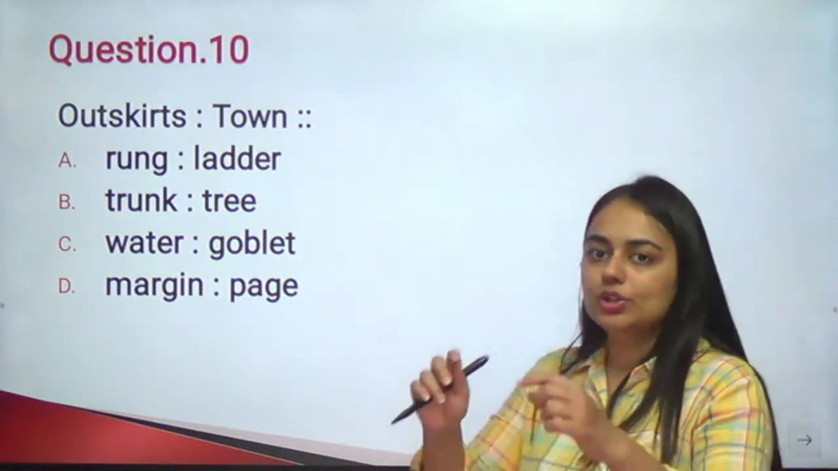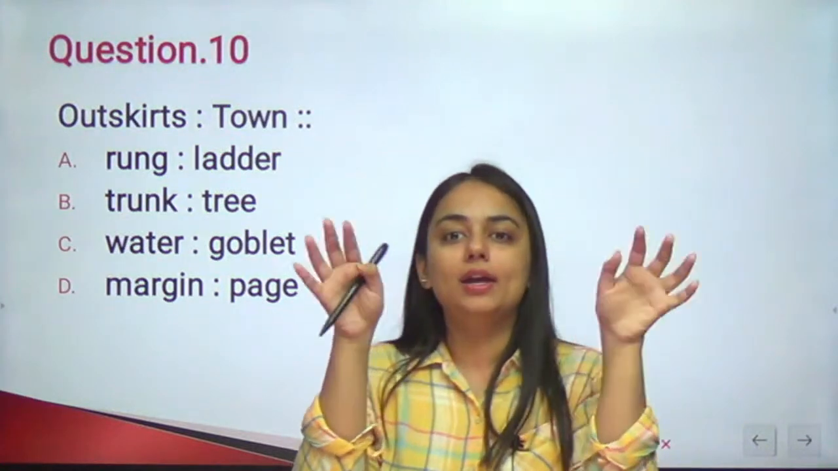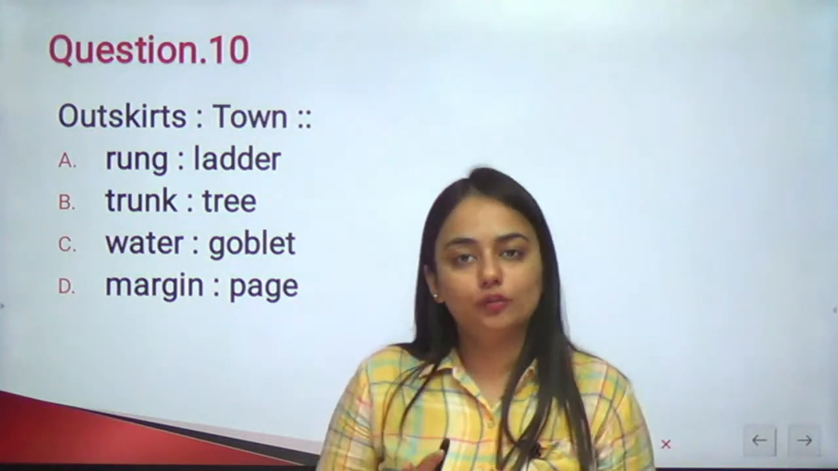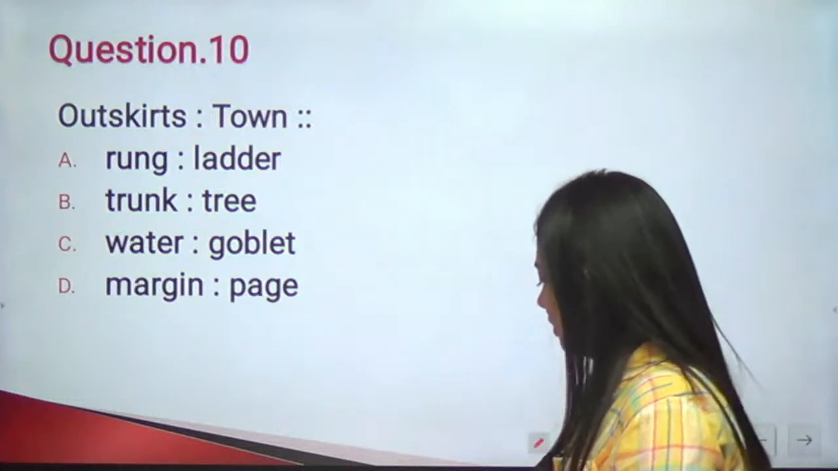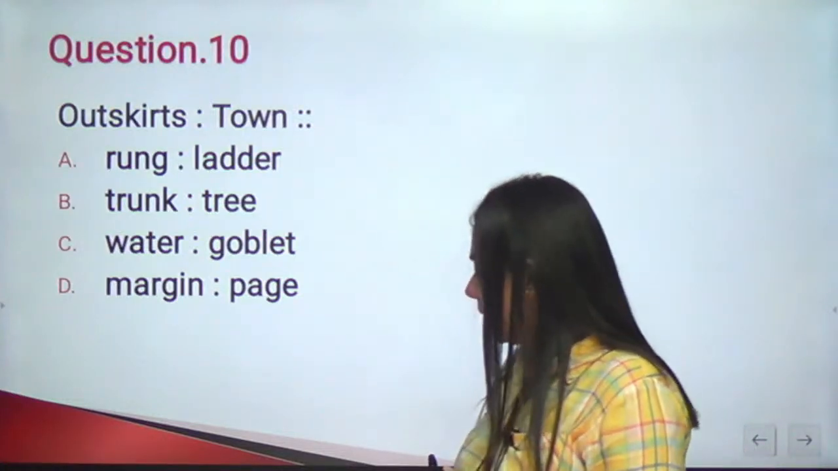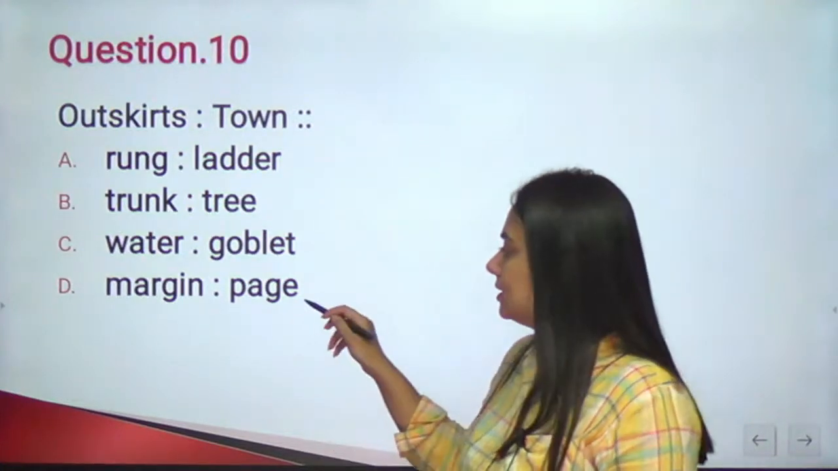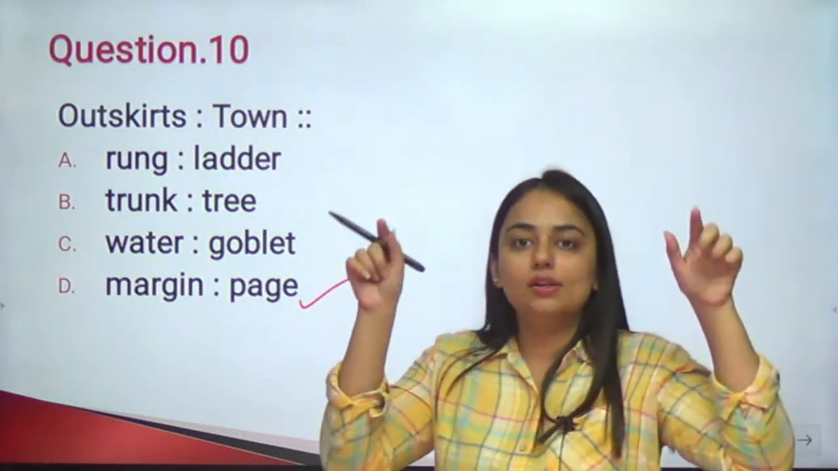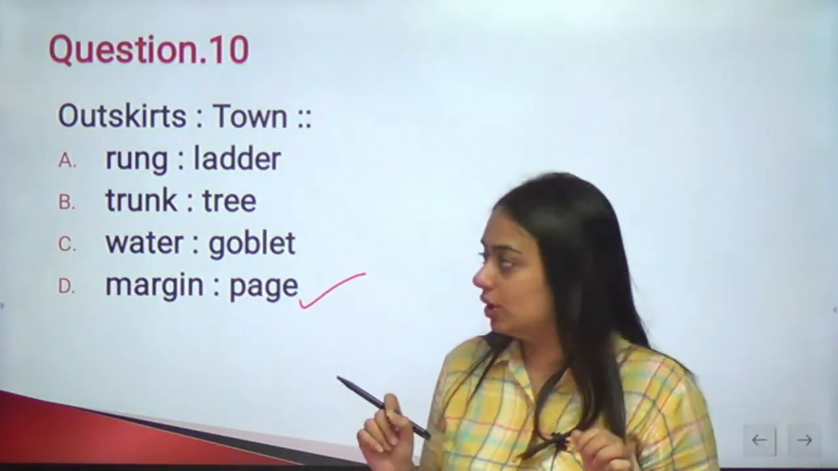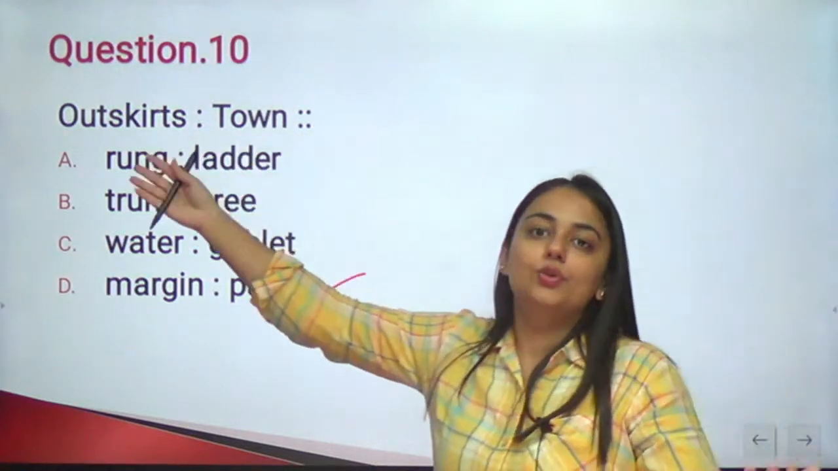So here, outskirt means the periphery or the edge, the outer boundary of a town. Very good, Ryu, absolutely right. Such a quick answer. The answer is margin is to page. The outline of the pages is known as margin. The outline of the town is known as outskirt.